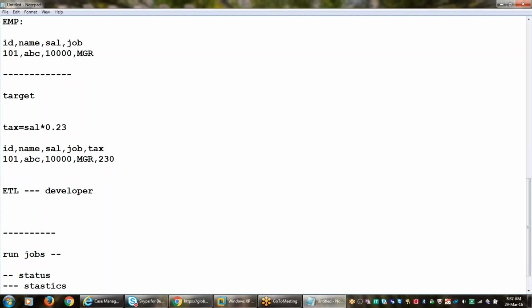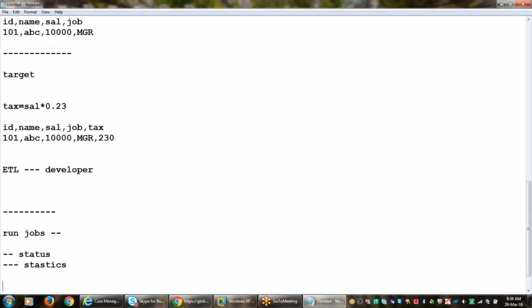And then we need to see the statistics. Statistics means we need to know how many records we picked from the source table, how many records were loaded to the target table, whether there are any rejected records in between, and how much time the job has taken to finish. All these things we need to check in the ETL phase.